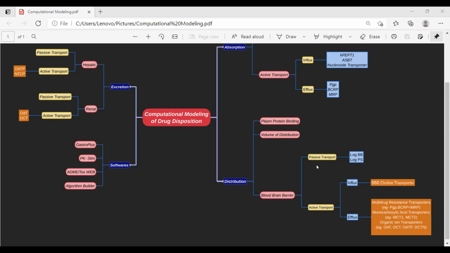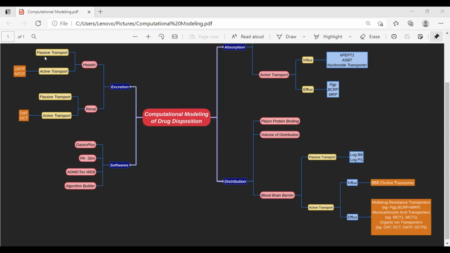For passive transport, we use log BB and log PS. As I have explained above, in active transport there are influx and efflux proteins. BBB transporters are for influx, and the multidrug resistance transporters like P-gp, BCRP, and MRP, then carboxylic acid transporters MCT1 and MCT2, and organic ion transporters OAT, OCT, and OATP, and OCTN are efflux transporters. Then excretion includes hepatic and renal excretion.